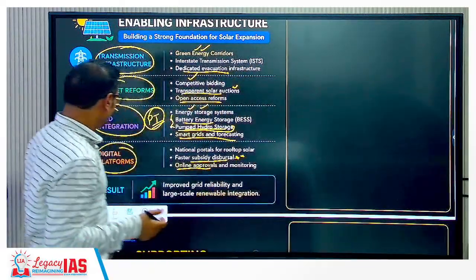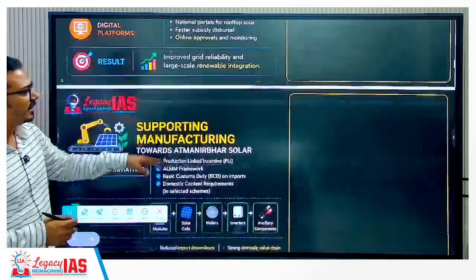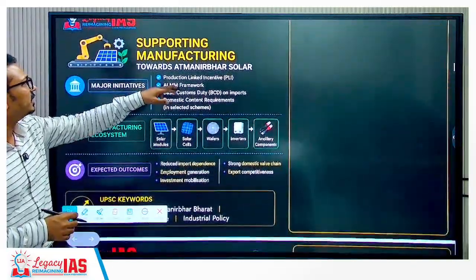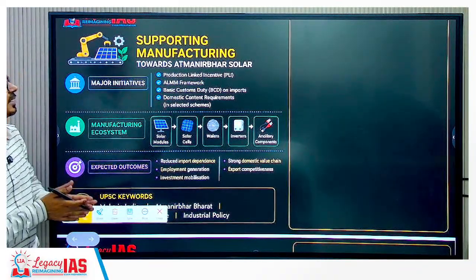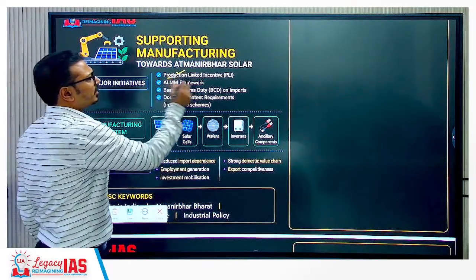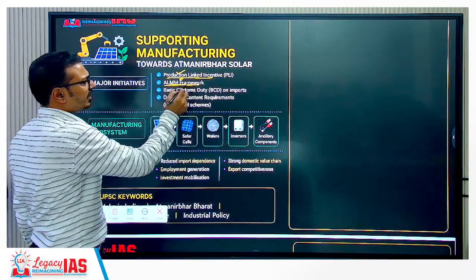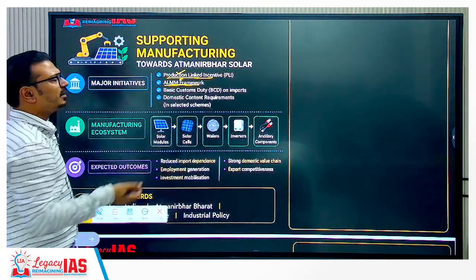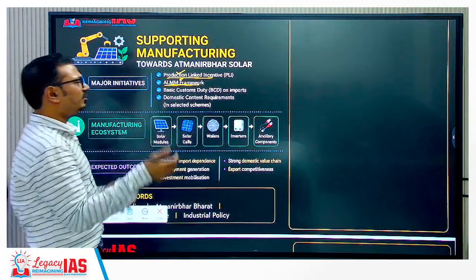So basically here the focus is on the reforms and governance that is facilitating that fast growth in the solar energy sector. Then we can talk about manufacturing. What are the support mechanisms? We talked about this. Production linked incentive scheme is there. Then we can talk about the framework for manufacturers and models. There is a list created for the standard manufacturers and the models.